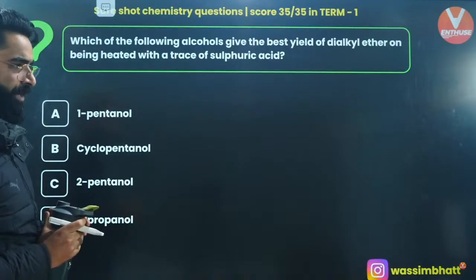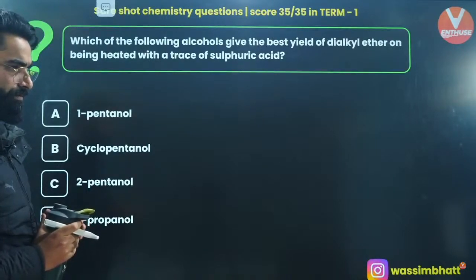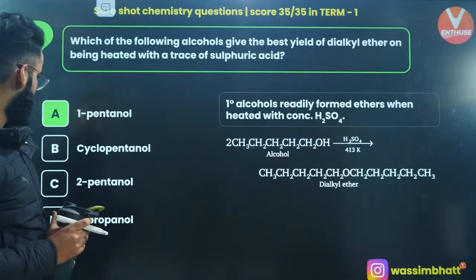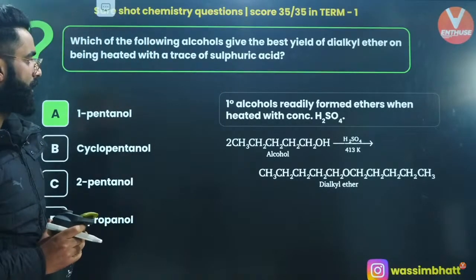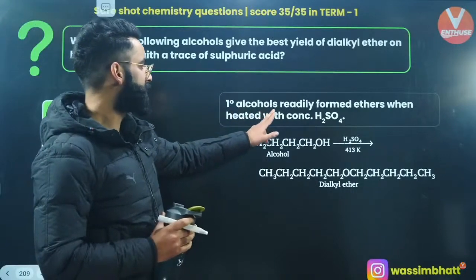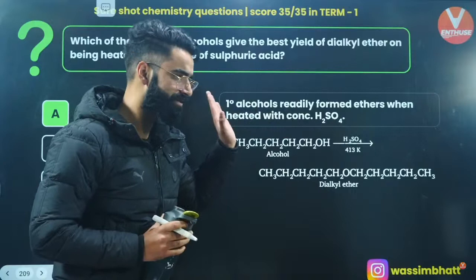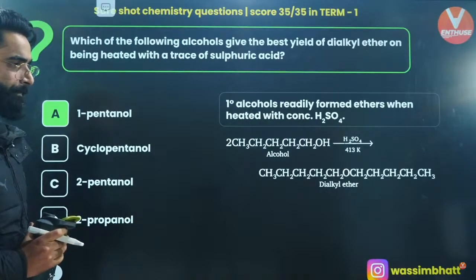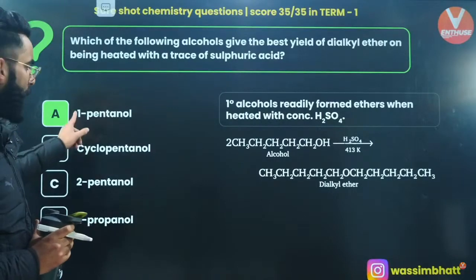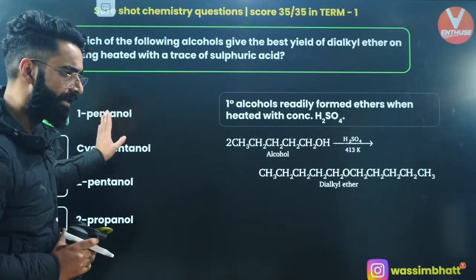Is it going to be 1-pentanol? One-degree alcohols readily form ethers when heated with concentrated H2SO4. Right? Yes? Okay? And over here, you have got 1-pentanol, which is basically a 1-degree alcohol.